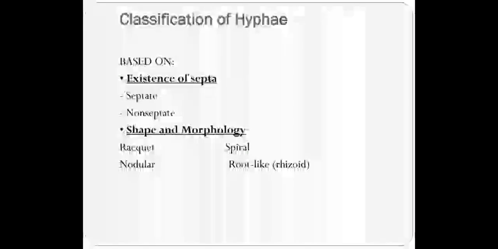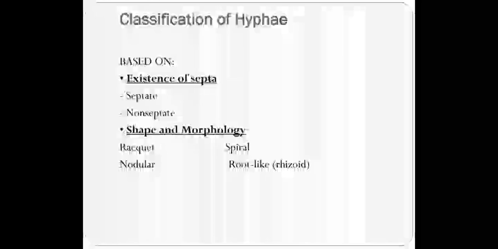Based on the presence or absence of septa, the hyphae are classified into septate hyphae and non-septate hyphae. We also have several shapes described with the hyphae. They are usually described as racket hyphae, nodular hyphae, spiral hyphae, or root-like hyphae, depending on the different fungal species.